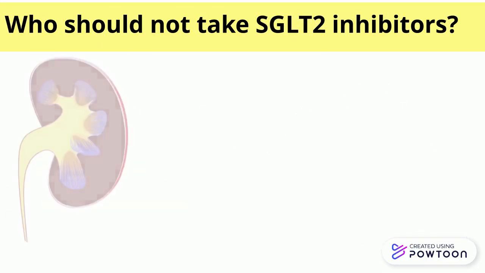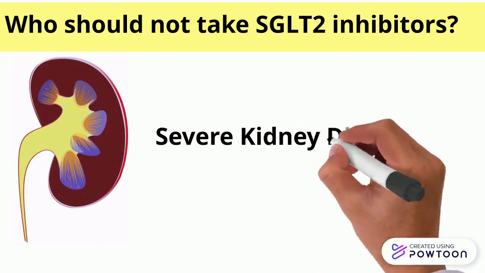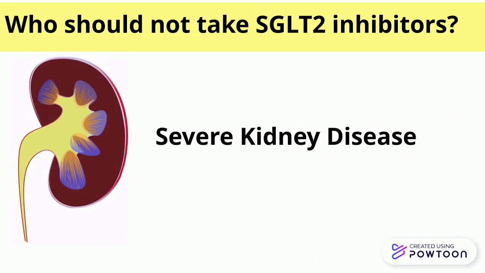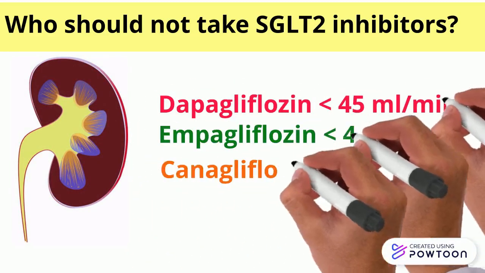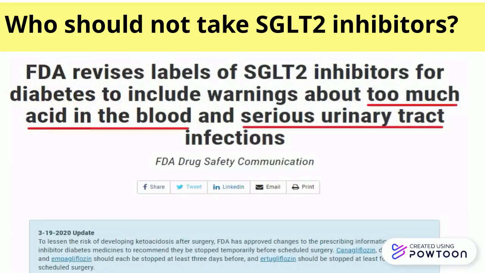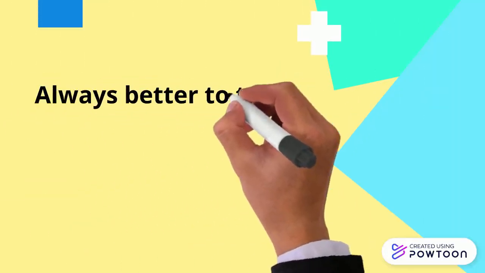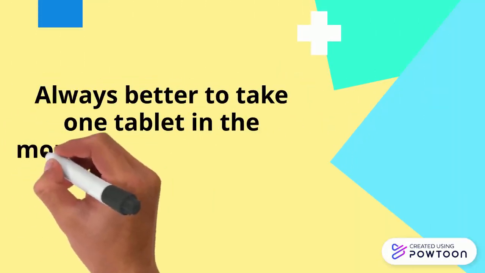You should also avoid this drug in severe kidney disease because these drugs act directly on the kidney, so you need to avoid them at certain GFR values. If you have had ketoacidosis in the past, you should not take this class of drugs because SGLT2 inhibitors themselves can cause ketoacidosis.